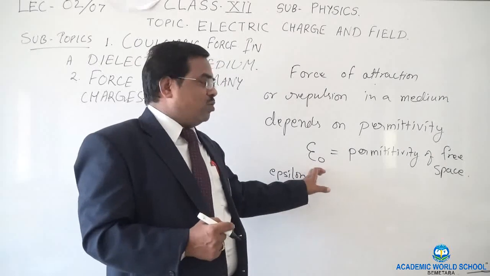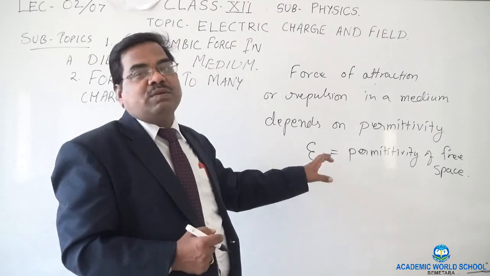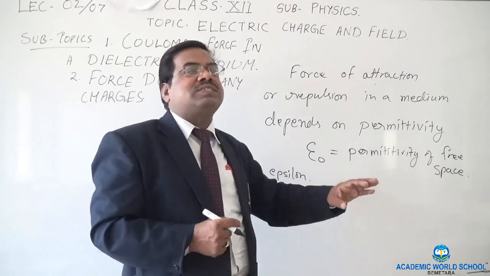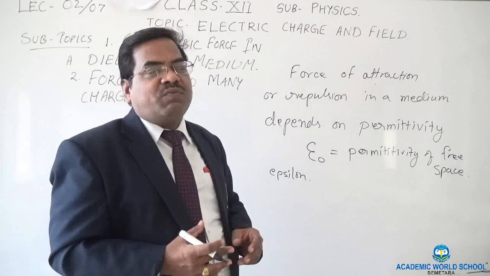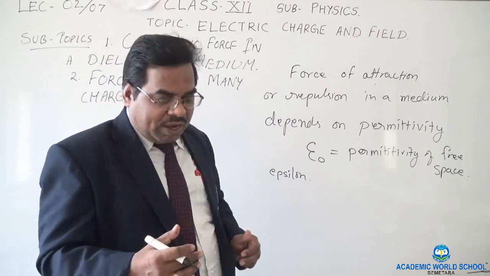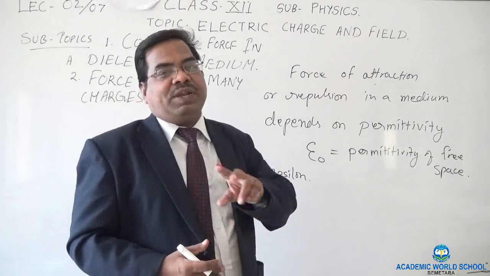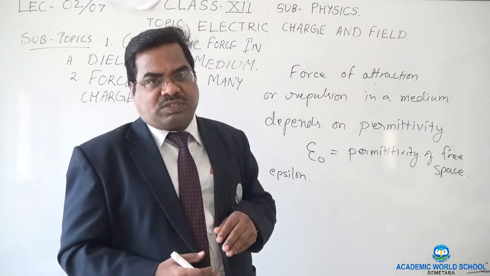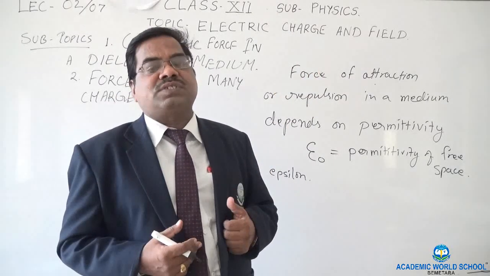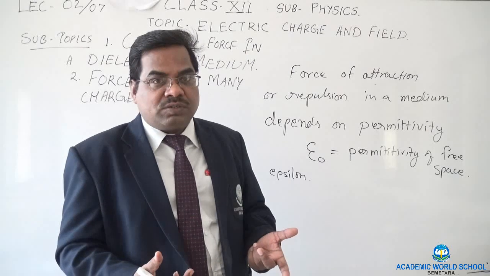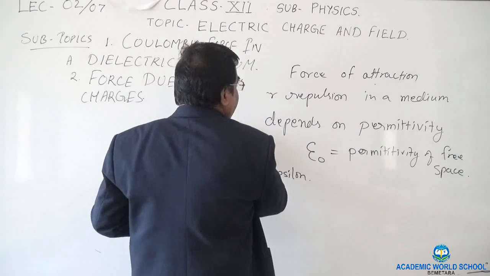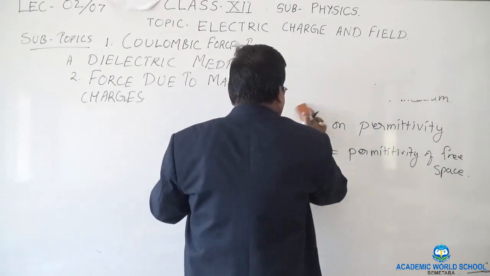It is pronounced as epsilon and it is a symbol for the property permittivity. Permittivity means the factor on which the force between two charges will depend. Like if two charges are kept in air, they will have some force. But if the same two charges are dipped in alcohol, now the force will be changed.